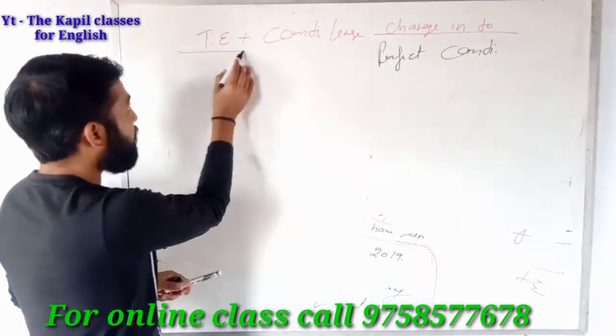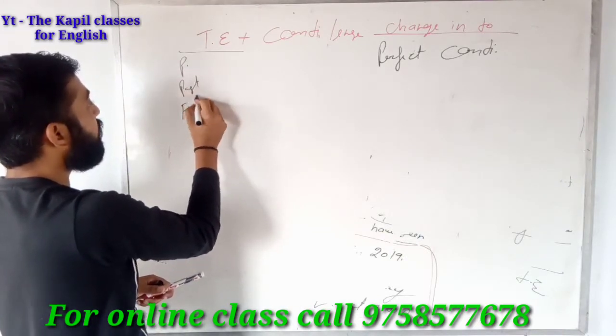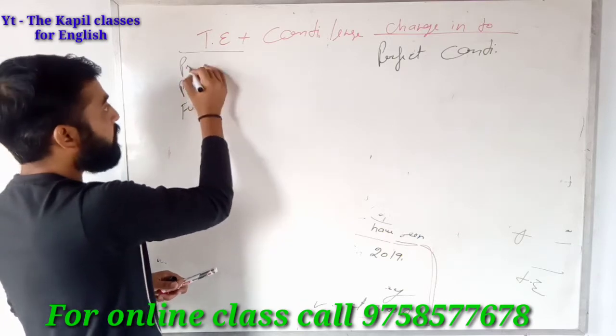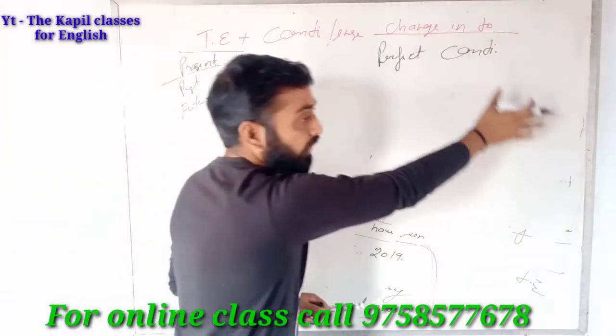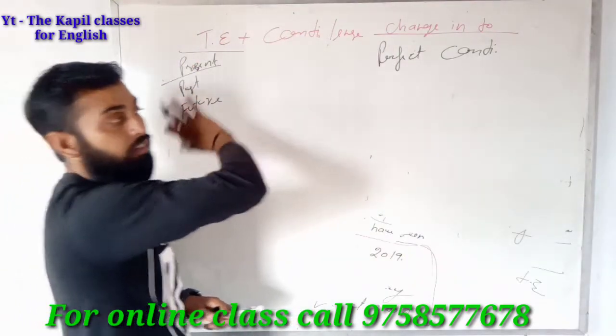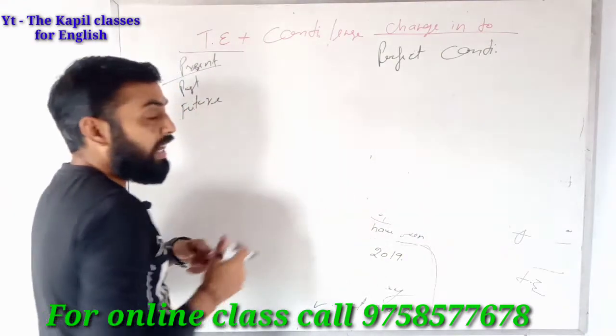And whether it is present, past or future: if it is present continuous, it will be present perfect continuous. If it is past continuous, it will be past perfect continuous. If it is future continuous, it will be future perfect continuous. You can have so many examples.